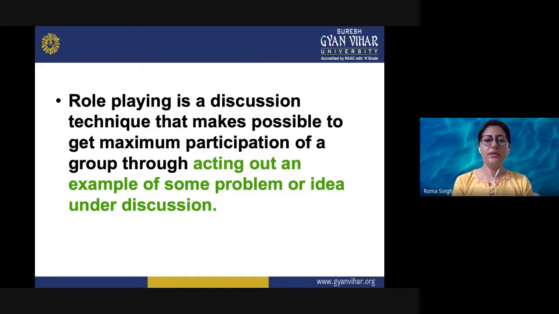Role playing is basically a discussion technique that makes it possible to get maximum participation of a group through acting out an example of some problem or idea under discussion. The educational value is more in role plays, and dramatization can be used more for entertainment purposes also.